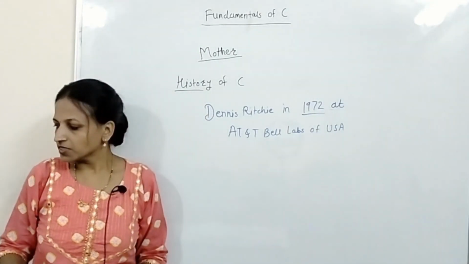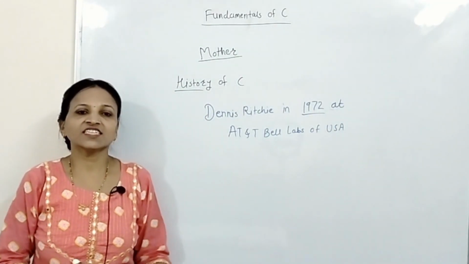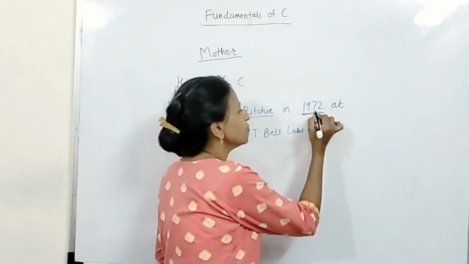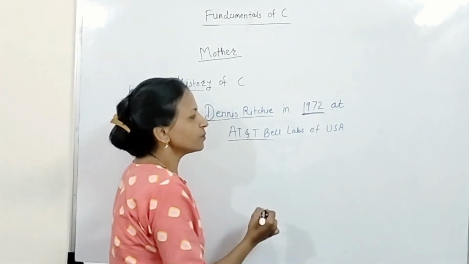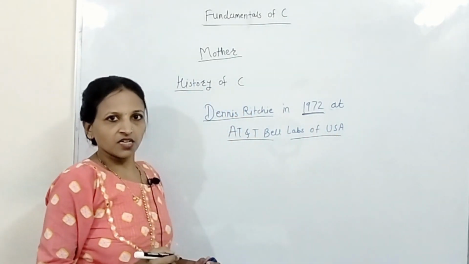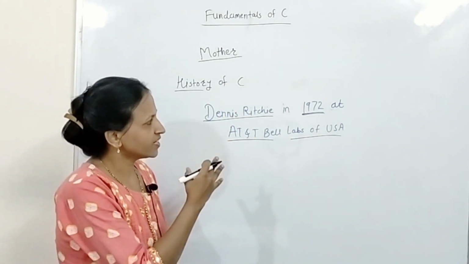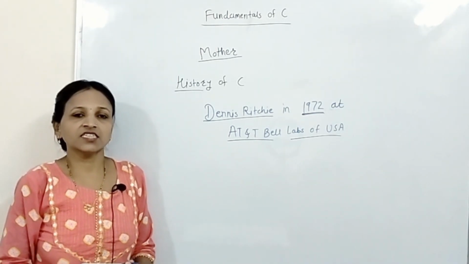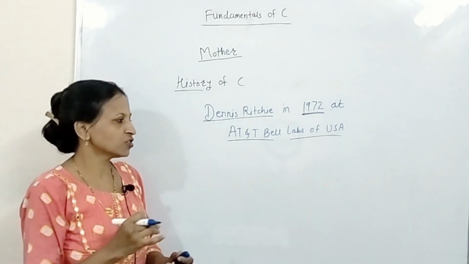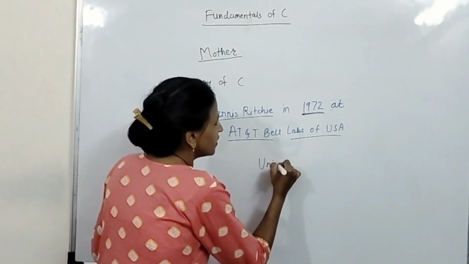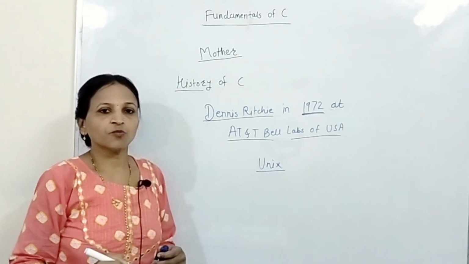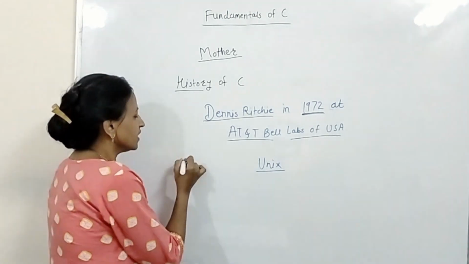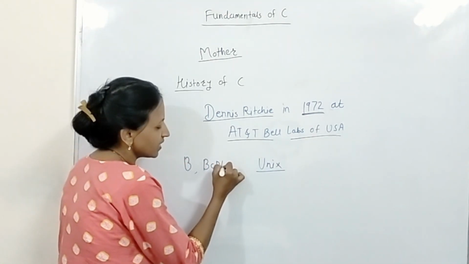C programming language was developed by Dennis Ritchie in 1972 at AT&T Bell Labs of USA. Now why did Dennis Ritchie develop this language at that time? Actually, Dennis Ritchie was developing the Unix operating system. Now, to develop the Unix operating system, the only available languages at that time were B language and BCPL language.